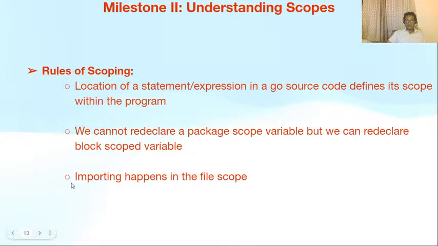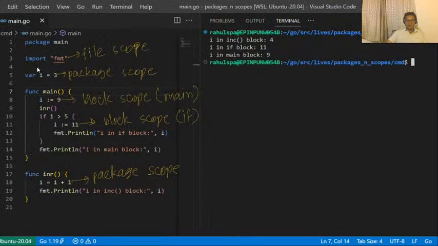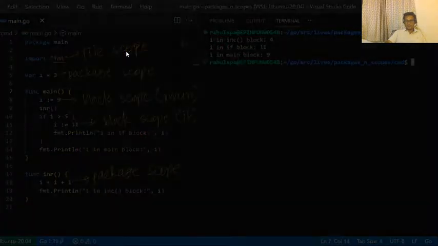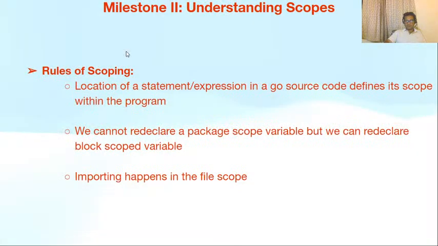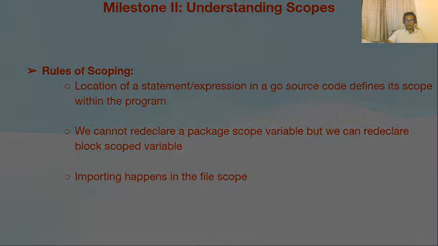We will see. Importing happens in the file scope. We just saw that the import statement is file scope by default. Now we have achieved our second milestone as well.